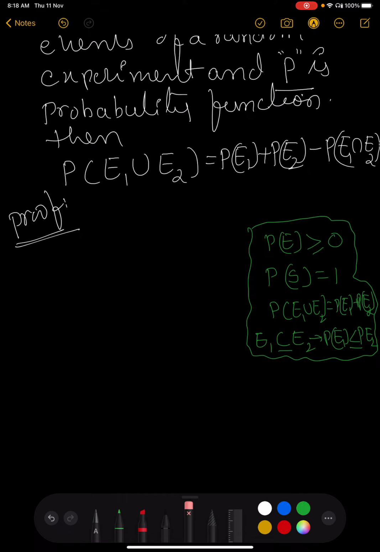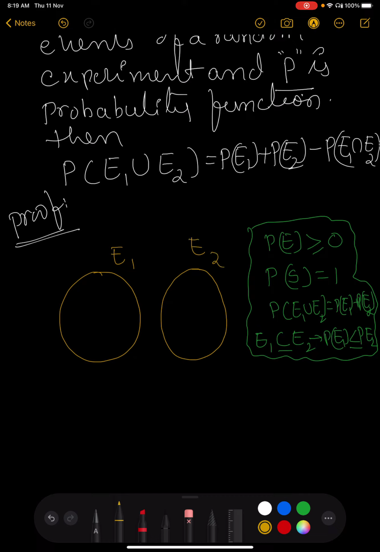Here we take E1 as one event and E2 as another event. Suppose in the first case E1 and E2 are separate events, that means they don't have any common outcome. So E1 is different and E2 is different. This is case 1.